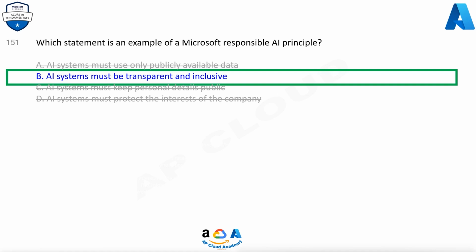B is the answer. Inclusiveness mandates that AI should consider all human races and experiences, and inclusive design practices can help developers to understand and address potential barriers that could unintentionally exclude people. Where possible, speech-to-text, text-to-speech, and visual recognition technology should be used to empower people with hearing, visual, and other impairments.